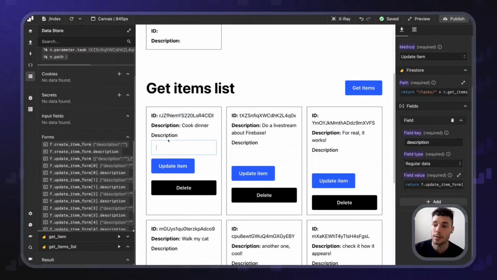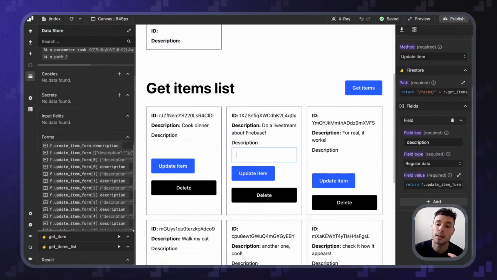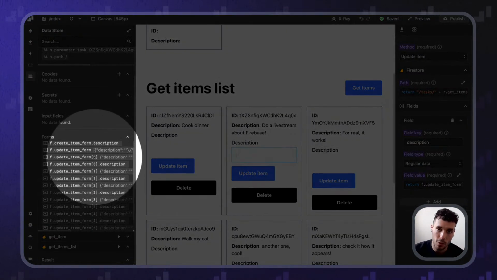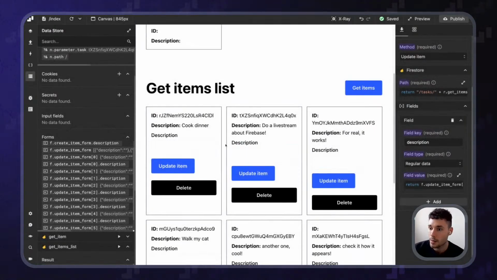And also, the description, you want to get it from the form, specifically the description in the index that it's placed at this item in here. So if this item is the first one, we want to get the first update item form description. If it's the second one, we want to get that it's zero based. So the first one will be zero, the second one will be one, etc. So let's try it. Let's refresh.